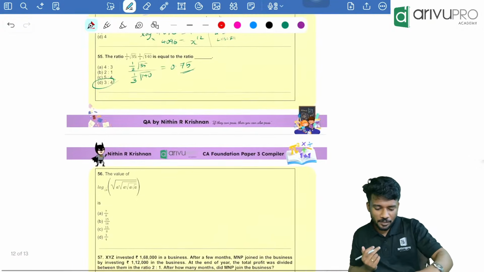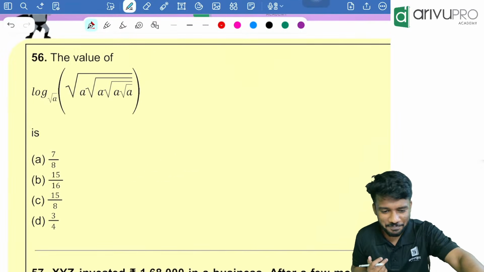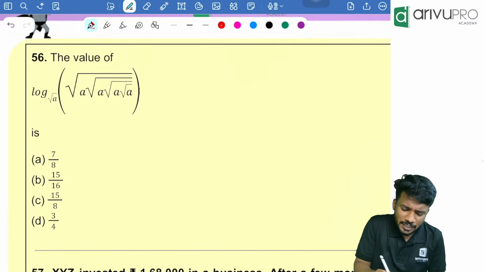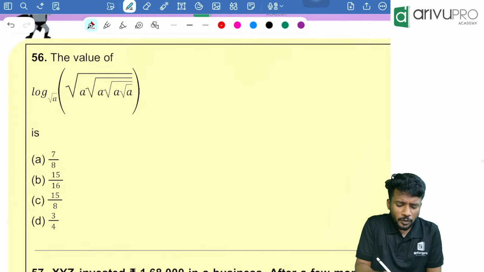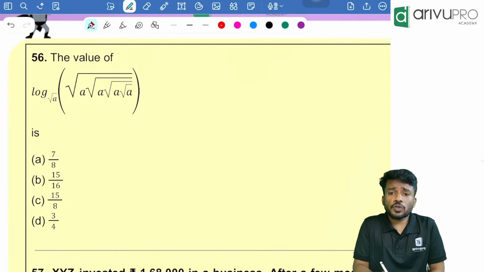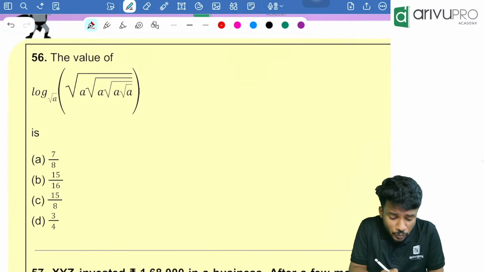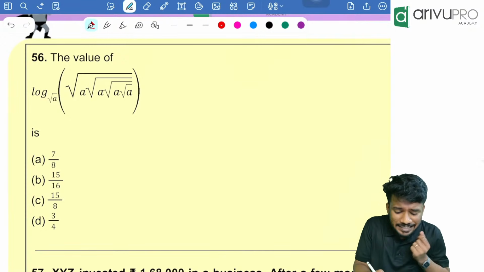Next question. Yes, it's a very interesting question. Okay, people, everyone, look here. So what is happening? They are telling log of root of a into root of a into root of a into root of a to the base root a, how much is it? That is the question.